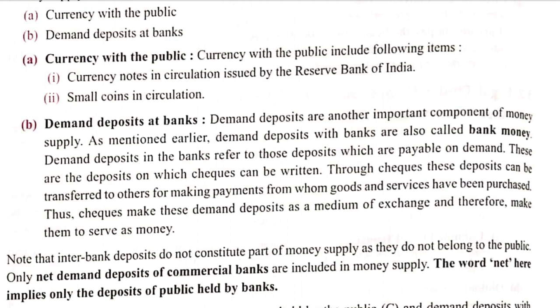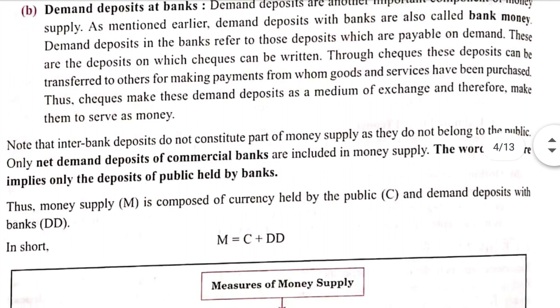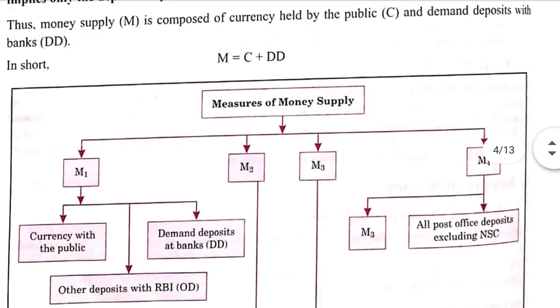You can withdraw that money from the bank either from the counter or anytime from the ATM of the bank, or you can transfer the money from your bank account to any other person. So the money that is available to you 24 into 7, that is actually the demand deposit. We will come to this figure later.